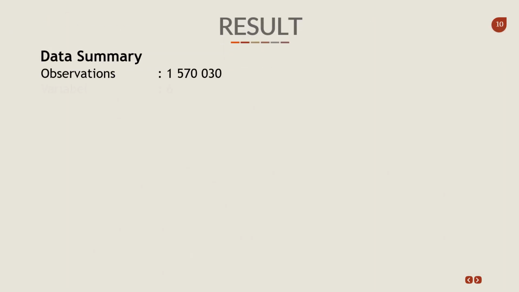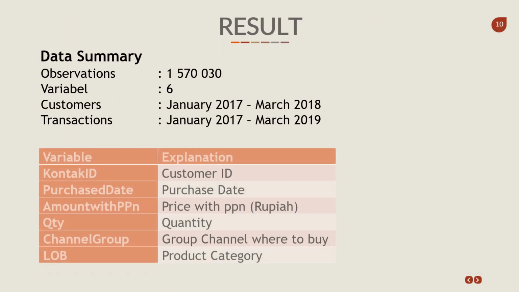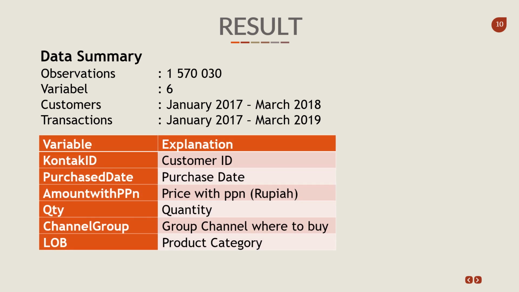My results start with the data summary after pre-processing. I take only the customers who made their first transaction between January 2017 and March 2018. And then I collect the data for all those customers for 1 year after their first transaction. It contains 1.5 million observations, and I only take 6 variables. The list of the variables that I take is explained in the table below.